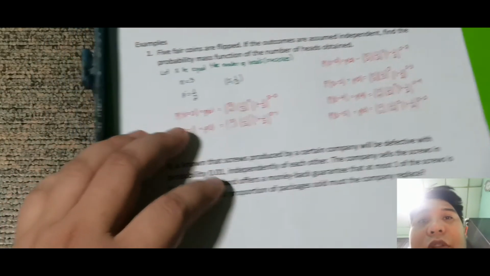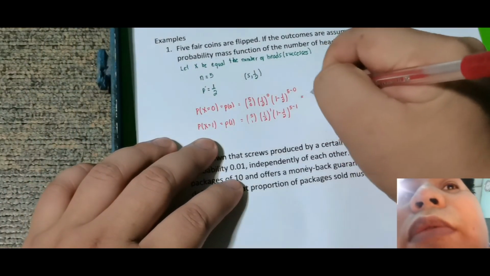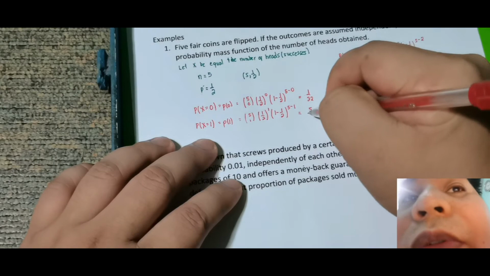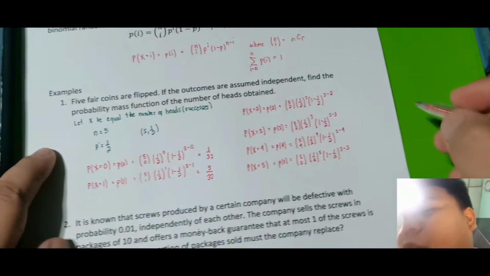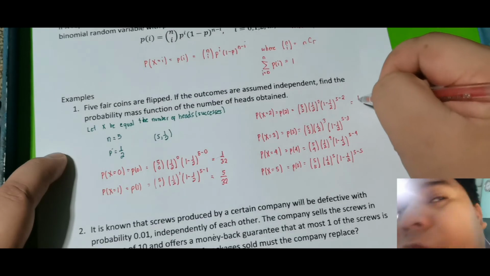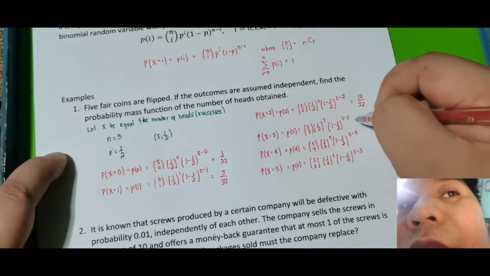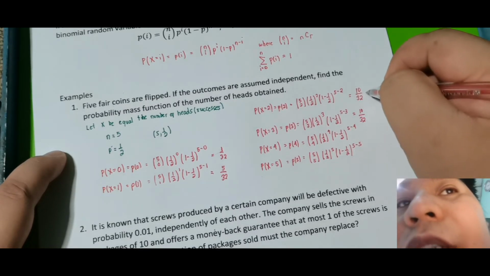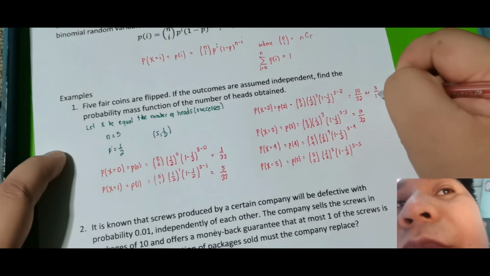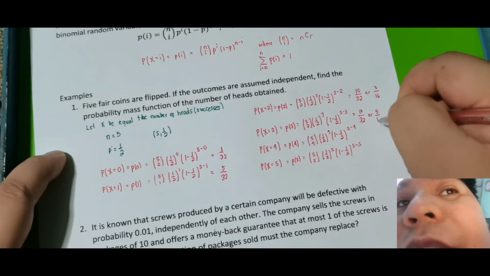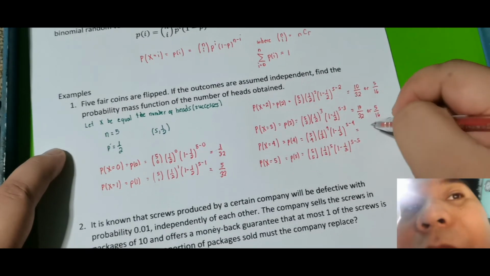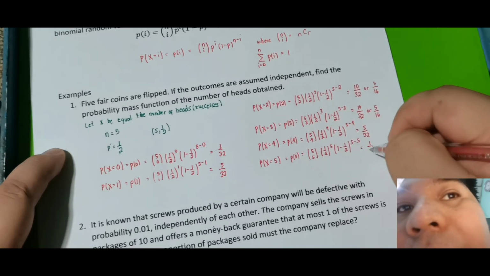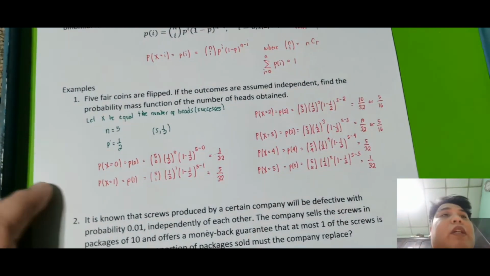Okay, so may ready akong solution or mga answer sa kada isa dyan. So this is just 1/32. So kayo na rin mag-verify kung anong sagot dito. This is 5/32. So para medyo mabilis, this is 10/32. Or simply this is 5/16. Okay, next dito is 5/32. Okay, this is 1/32. Okay, so tandaan nyo mga bagay na yan.